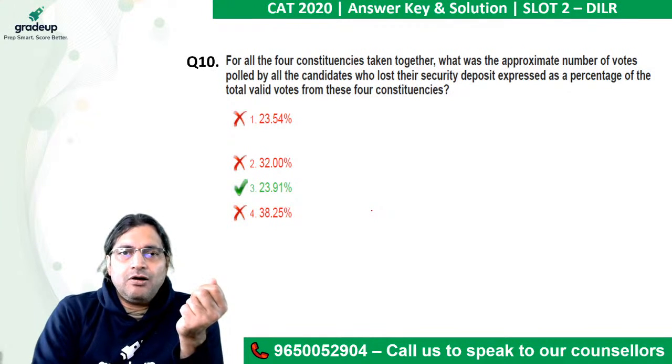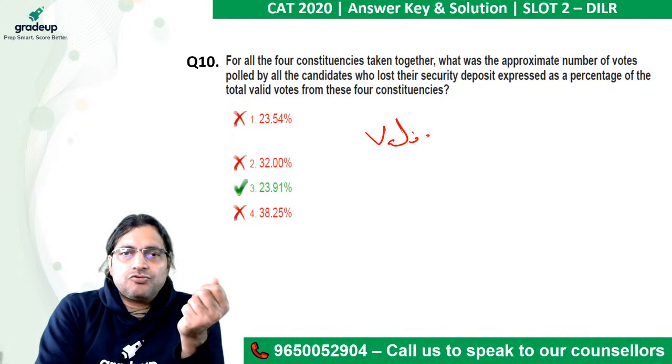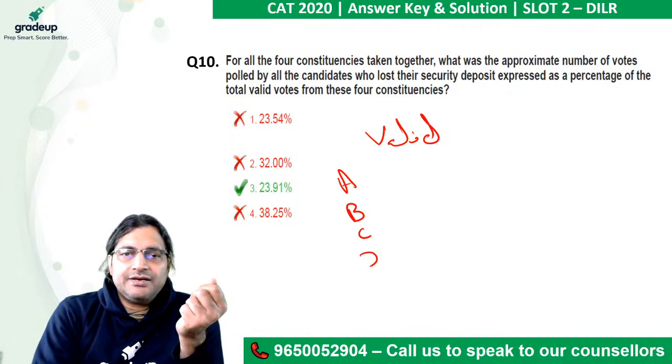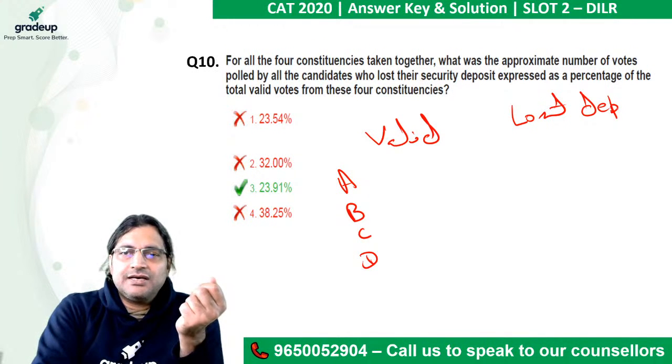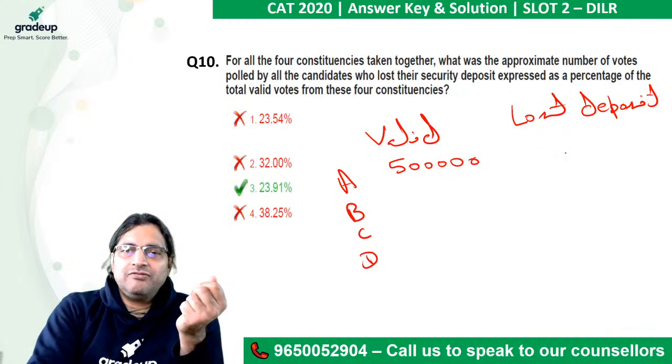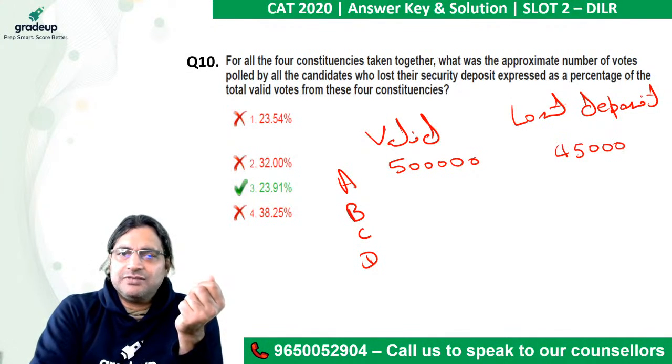So total valid votes for A, B, C and D, and those people who lost their security deposit. For A, this was 5 lakh total valid votes. And this figure, I'm sure you remember, was 45,000, 9%.